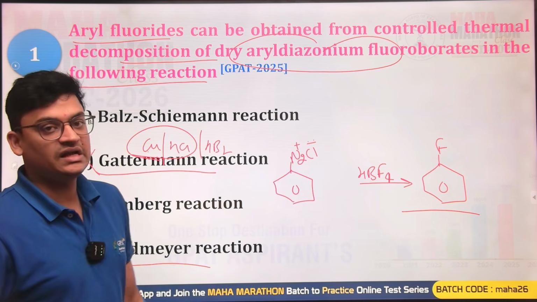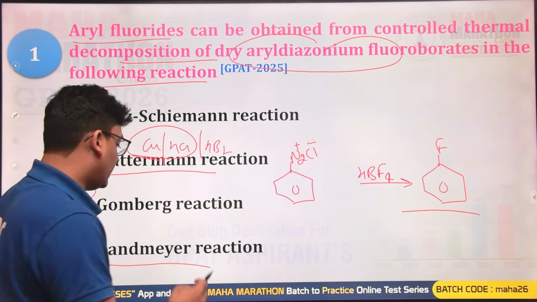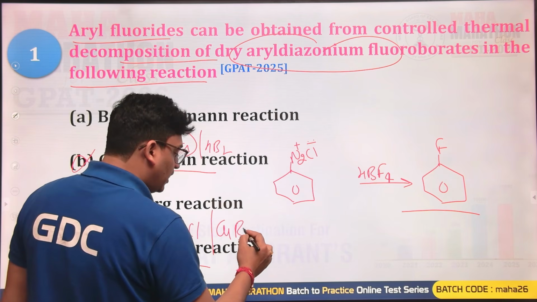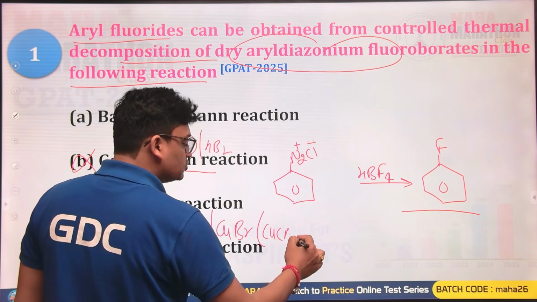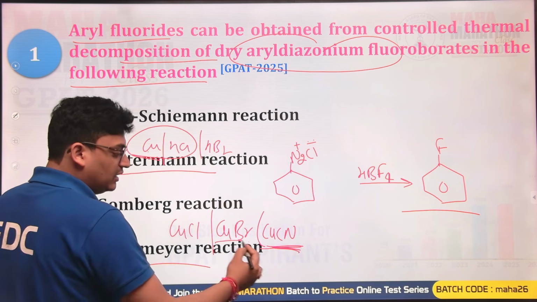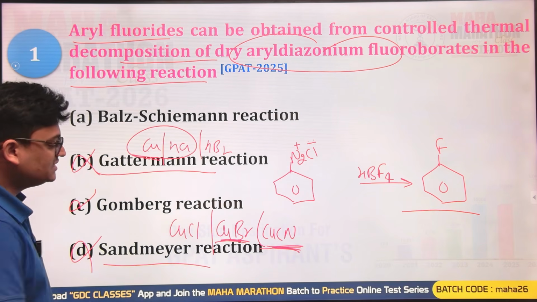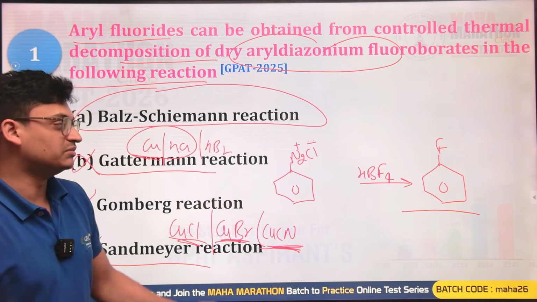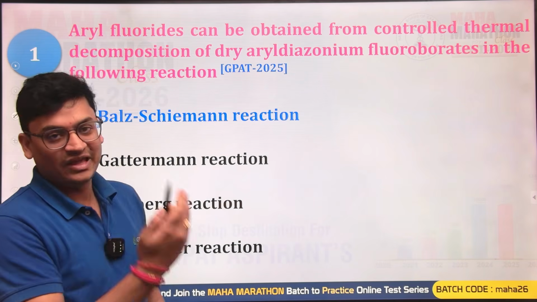While in the Sandmeyer reaction, you have copper halide, like CuCl, CuBr or CuCN, so you get benzonitrile, bromobenzene and chlorobenzene. It's the Balz-Schiemann reaction that is used for the preparation of fluorobenzene. So yes, option A is correct.